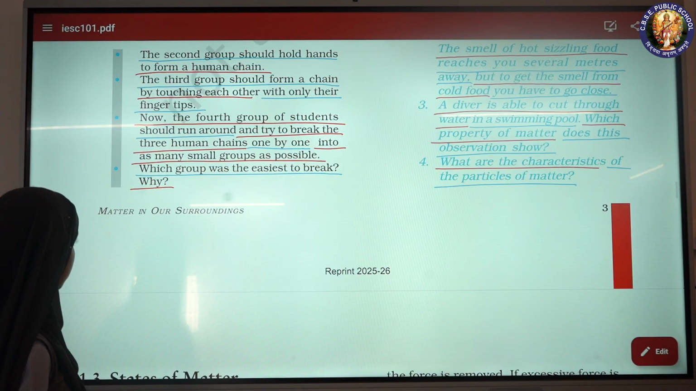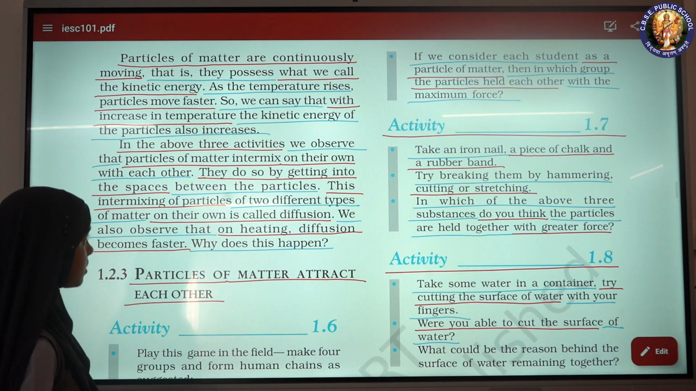Which group was the easiest to break? Why? If we consider each student as a particle of matter, then in which group did the particles hold each other with the maximum force?